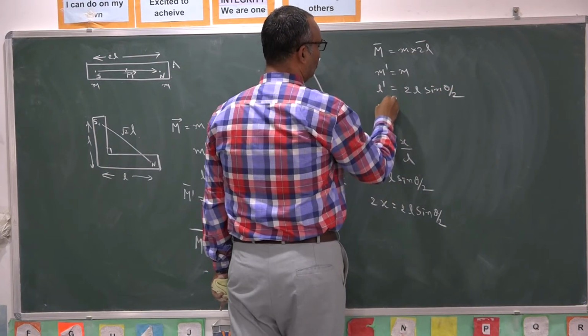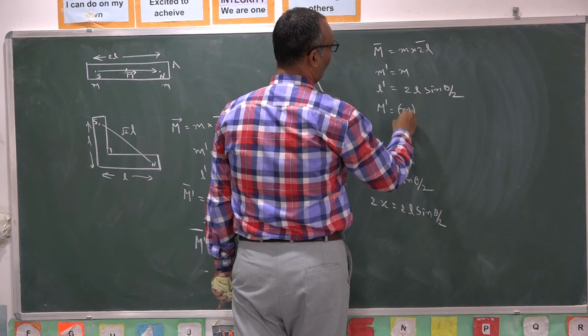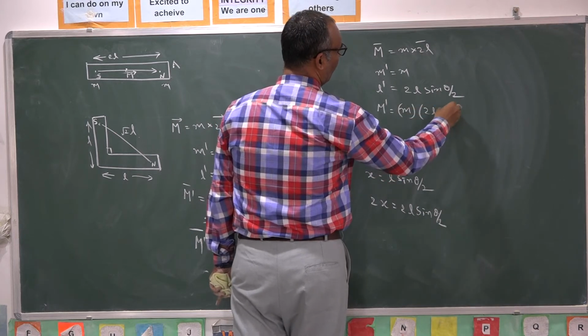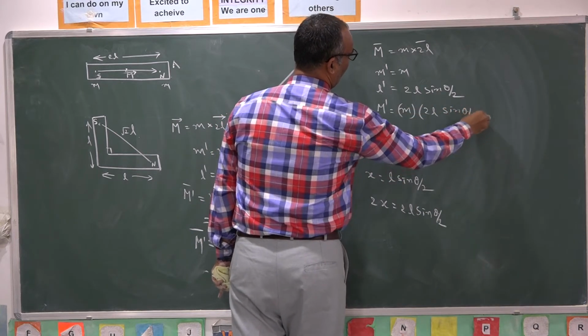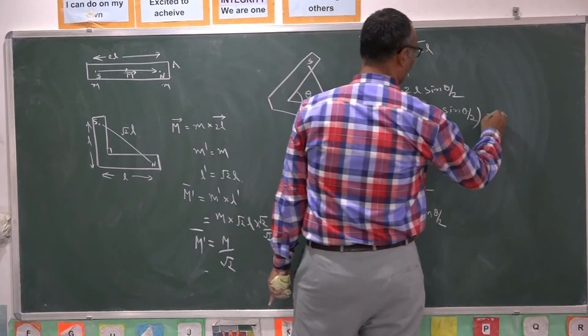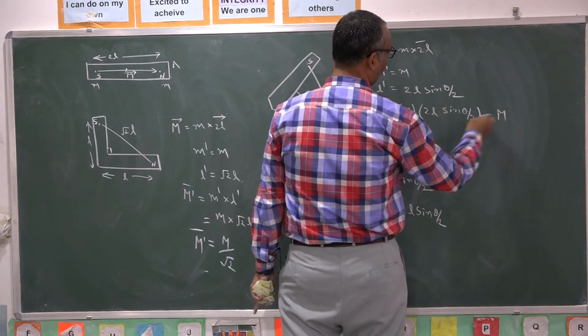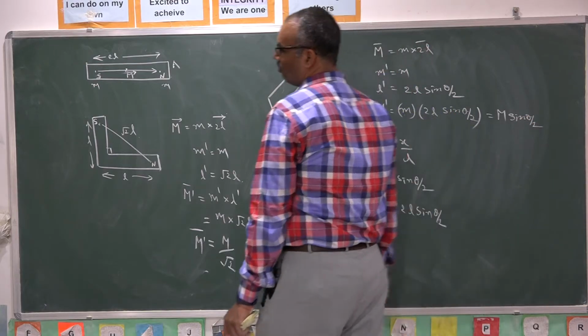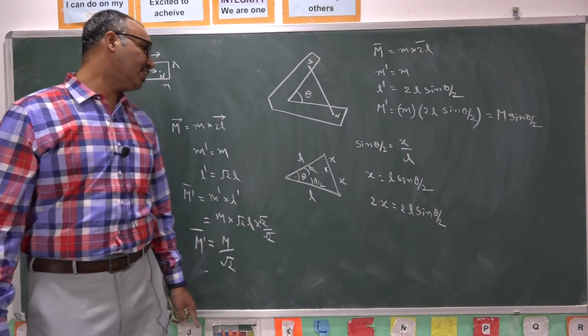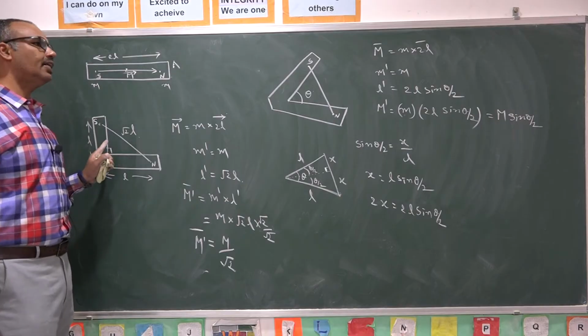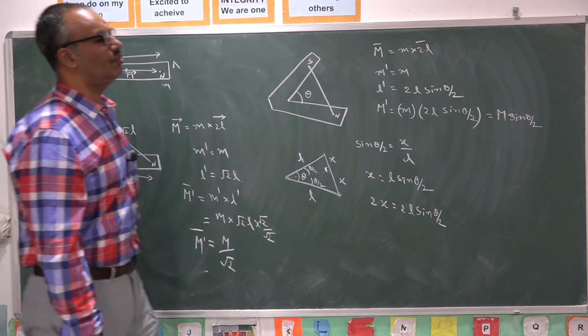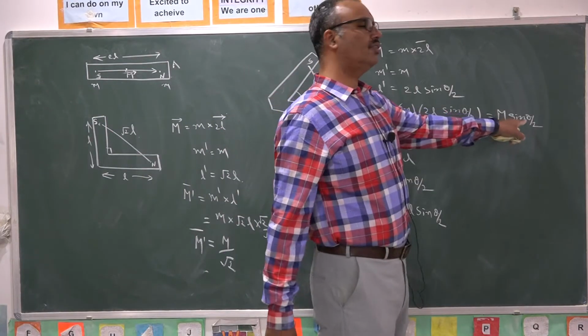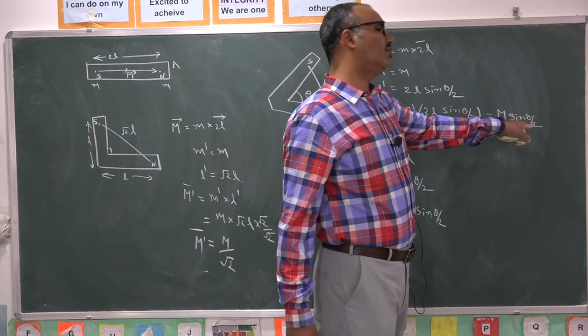New magnetic moment is equal to new pole strength into new length of the magnet. That is small m into 2L is capital M, M sin theta by 2. Whether this formula is correct or not, we can verify with this example. In this case, theta is 90. When you take theta is equal to 90, it becomes sin 90 by 2, that is sin 45.